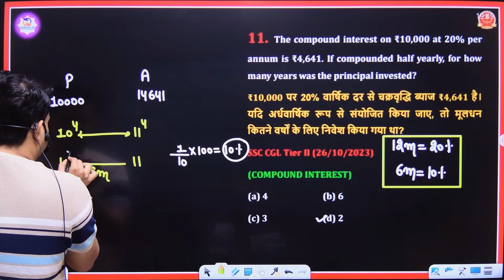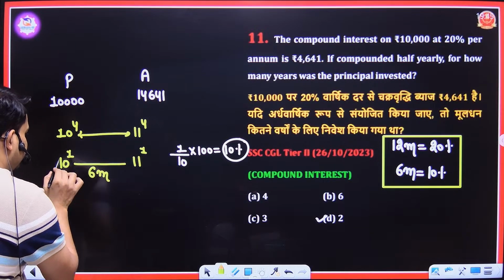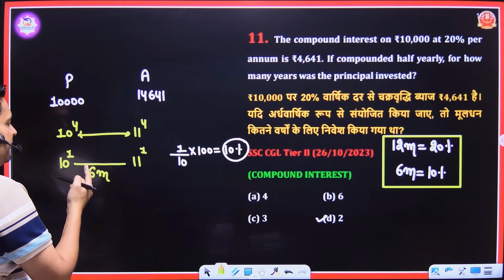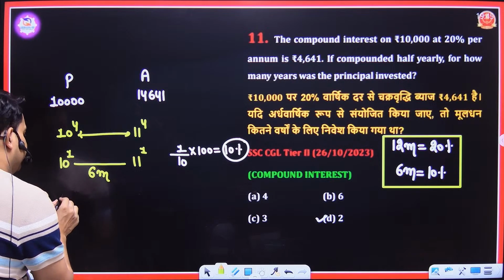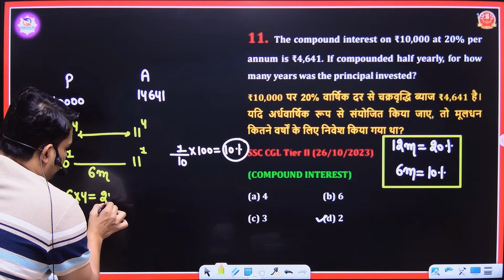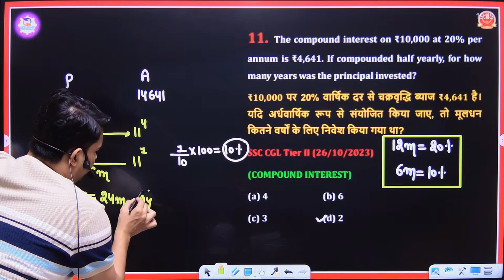Here your power is 1, and here your power is 4. It means in every 6 months your 10 becomes 11, your 10 becomes 11, your 10 becomes 11, your 10 becomes 11. So you have 6 into 4 is equal to 24 months, and the meaning of 24 months is equal to 2 years. It means it will take 2 years time.